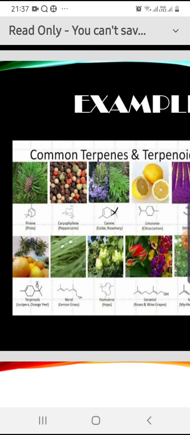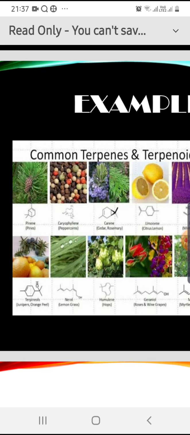First we take myrcene. Myrcene is an acyclic molecule and contains 10 carbon atoms and 3 double bonds. It is a major content of bay leaf. Second is citral. It is an alpha beta unsaturated aldehyde and here it again contains 10 carbon atoms, found in lemon.